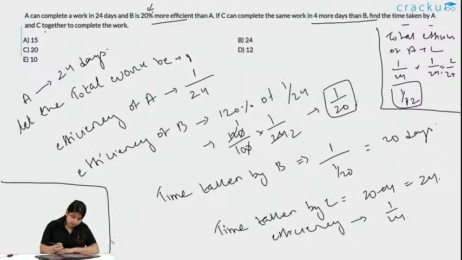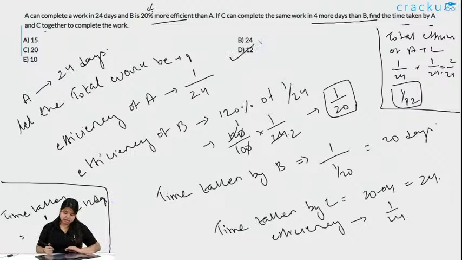So, time taken is total work divided by the efficiency. This will be 12 days. What is the answer? Option D is the correct answer. First, we know this is given, so we have found the efficiency, then we found the efficiency of B, then we found out the time taken by B, step by step. So here the correct answer is option D.